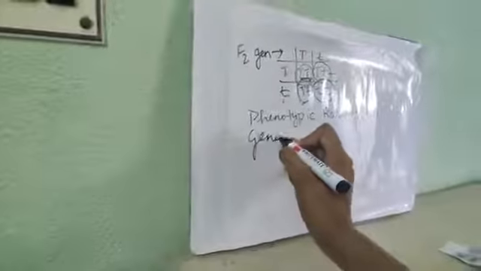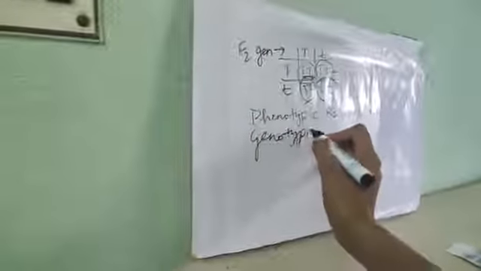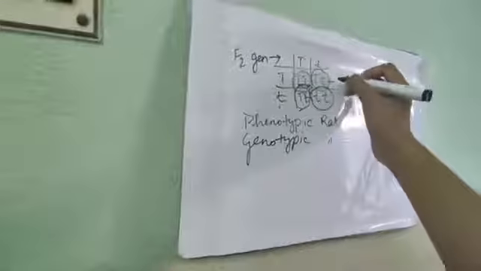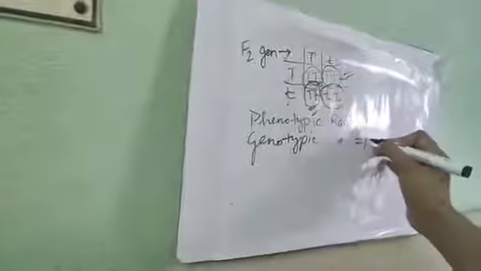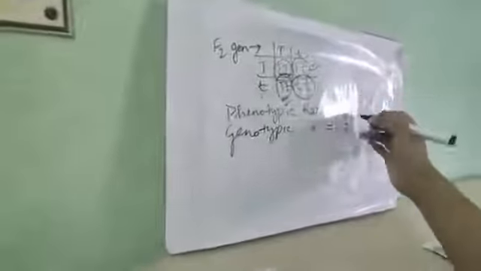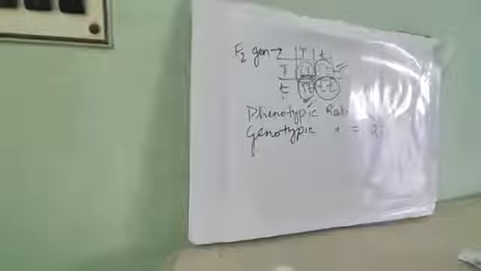Next is the genotypic ratio. The genotypic ratio is what? 1 pure tall, capital T, capital T; 2 hybrid tall, capital T, small t, so 2; and 1 pure dwarf. Understood? So this is the phenotypic and genotypic ratio.